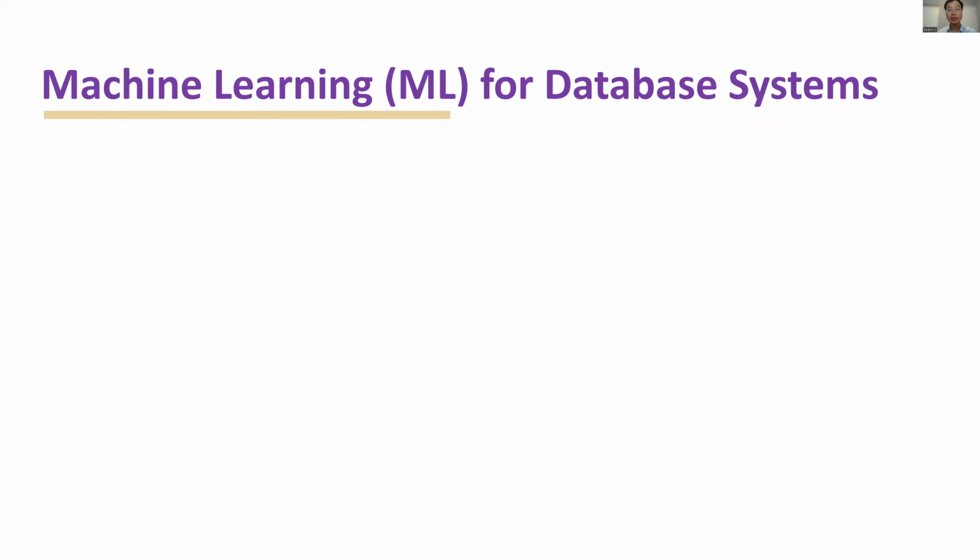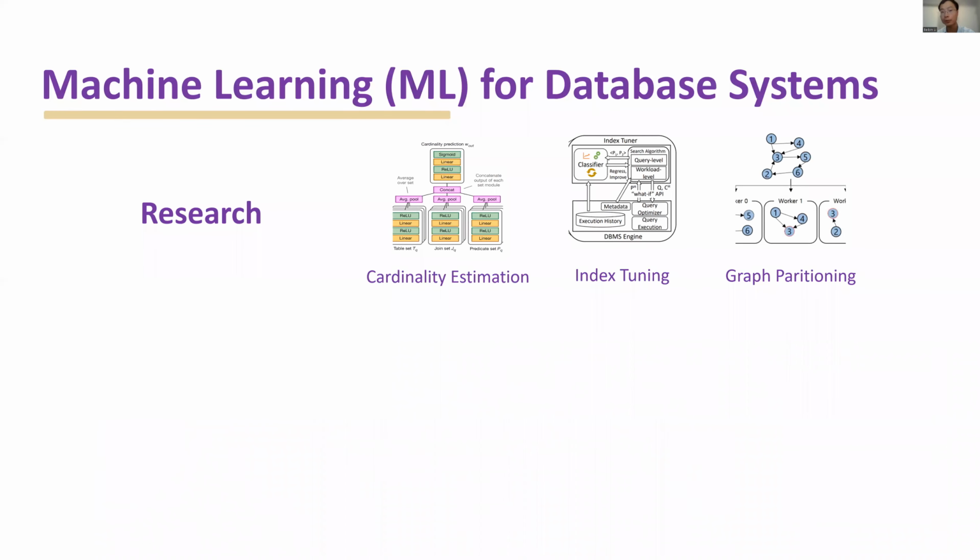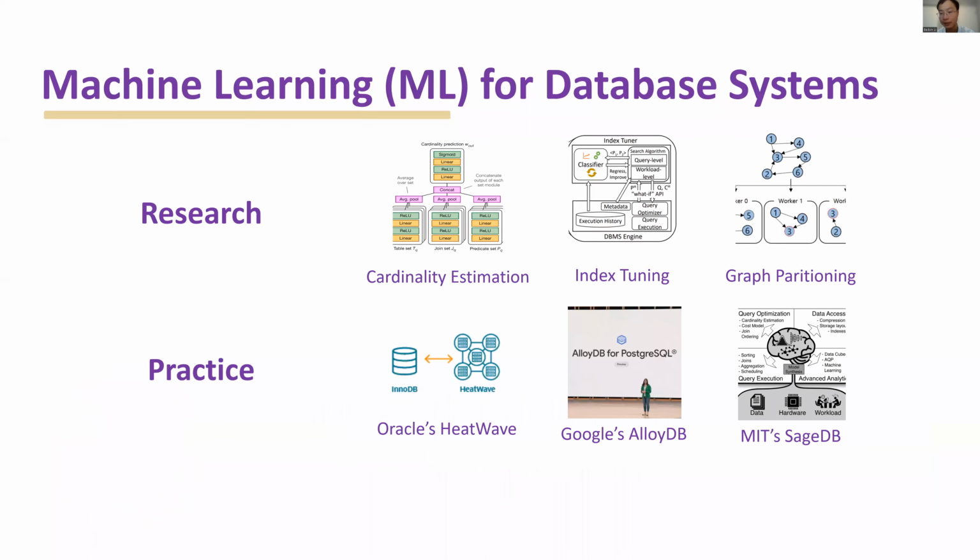As we know, machine learning has become popular for database systems in the last few years. In research, we use machine learning for cardinality estimation, index tuning, and graph partitioning. Also in practice, we have Oracle's HeatWave, Google's AlloyDB, and MIT's SageDB.